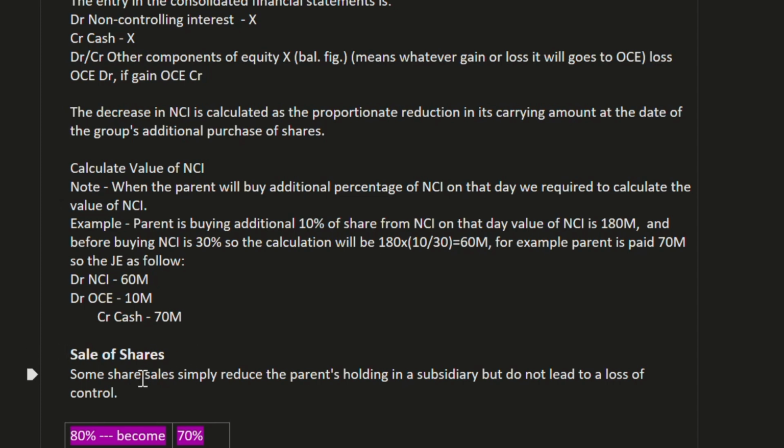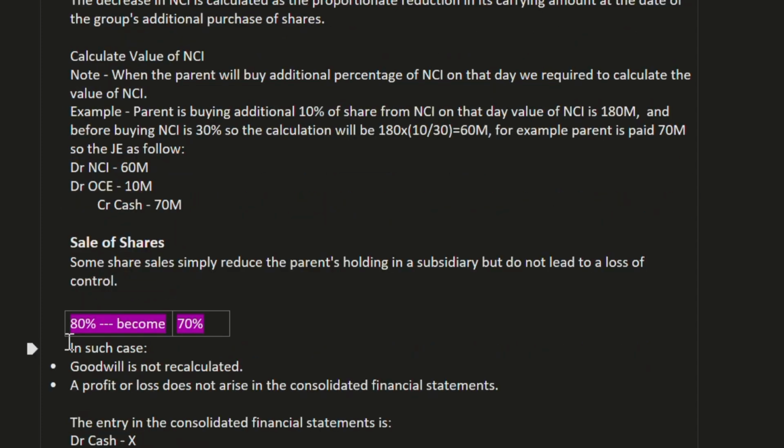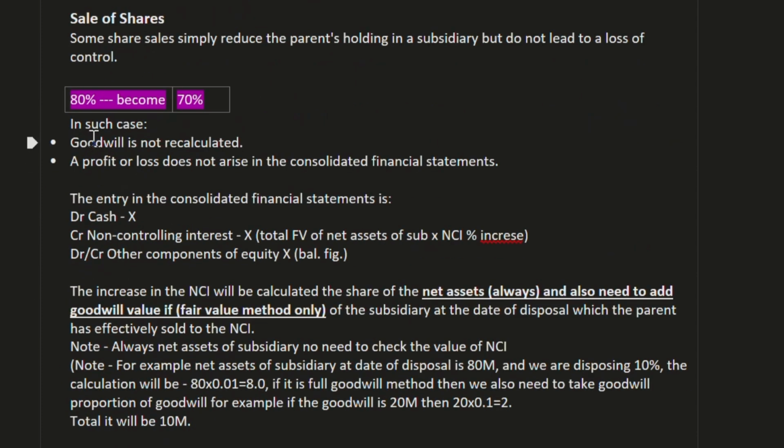Now, sale of shares. Some share sales simply reduce the parent's holding in the subsidiary but do not lead to loss of control. So we call it sale of shares with no loss of control. For example, 80% becomes 70%. In such a case, goodwill is not recalculated because we haven't lost control. Goodwill is only calculated when we lose control or gain control. A profit or loss does not arise in the consolidated financial statement. The entry in the consolidated financial statement is DR cash, CR non-controlling interest, DR or CR other component of equity.